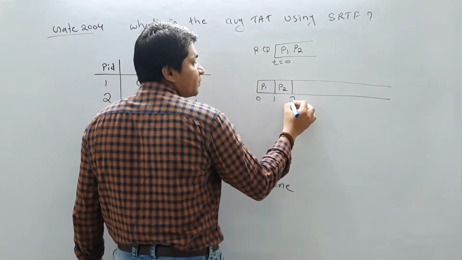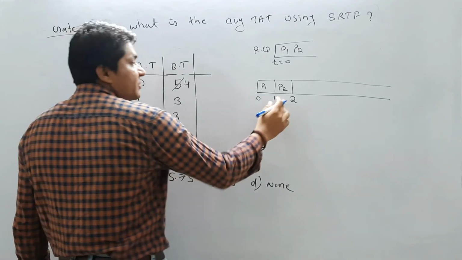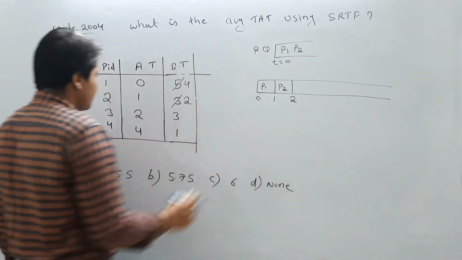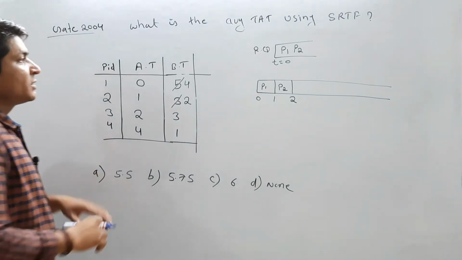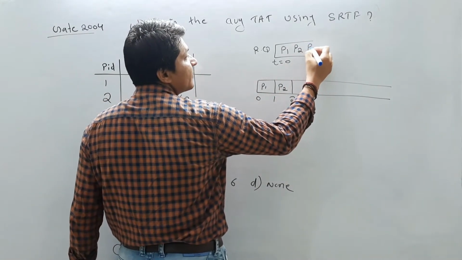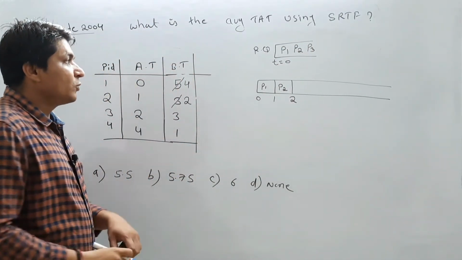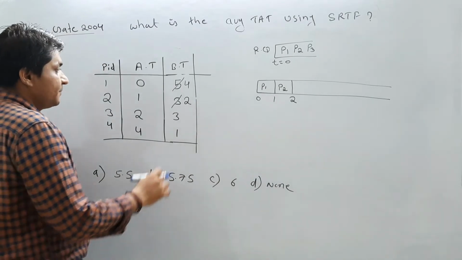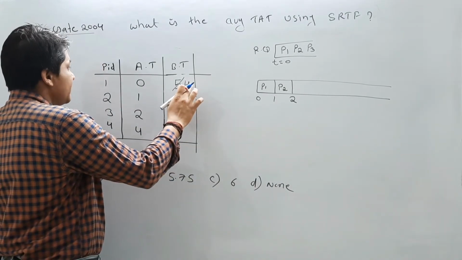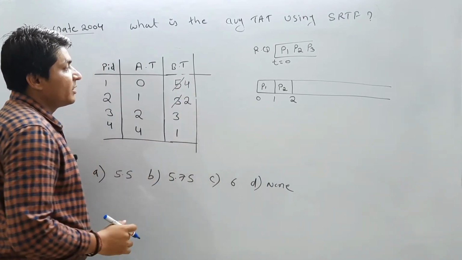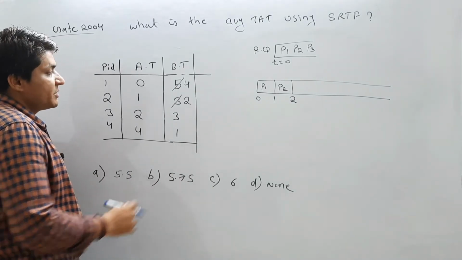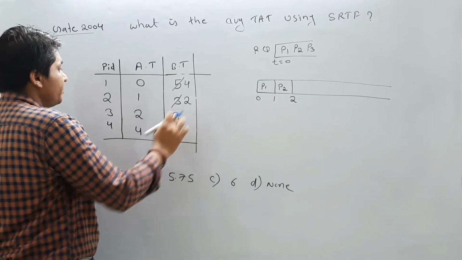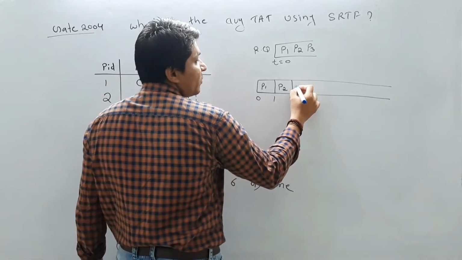Now we have executed P2 for 1 second, so it will become 2. By this time another process has arrived in the ready queue, which is P3. So P3 is also available. Now out of these three processes, which has the smallest burst time? P1 has remaining burst time 4, P2 has remaining burst time 2, and P3 has 3. So which process will go for execution? P2 will go for execution.